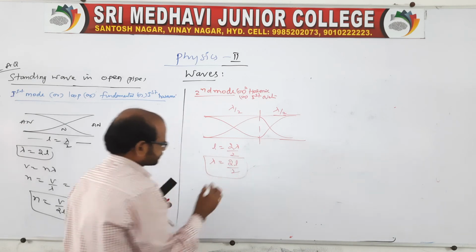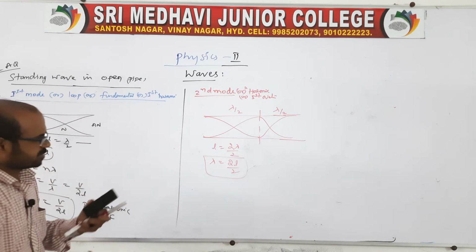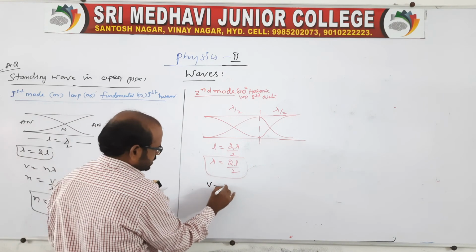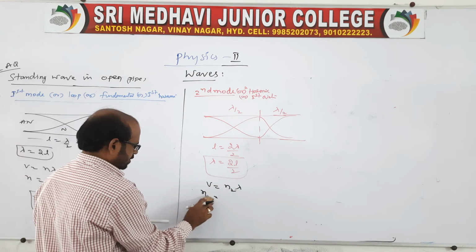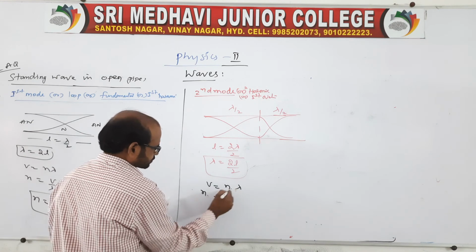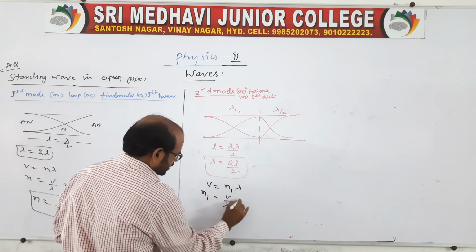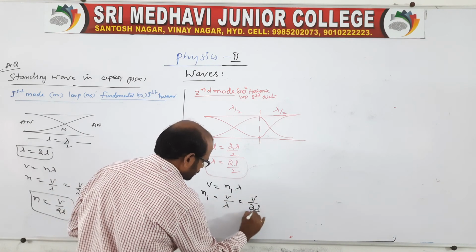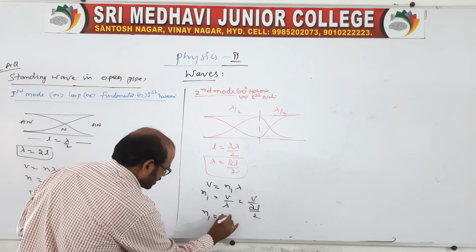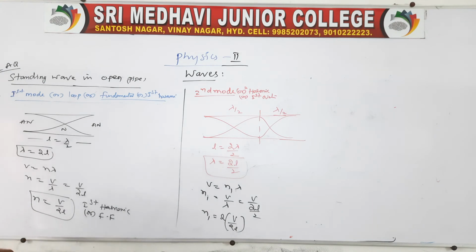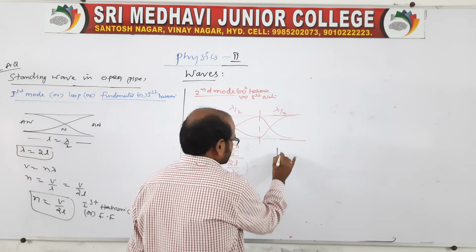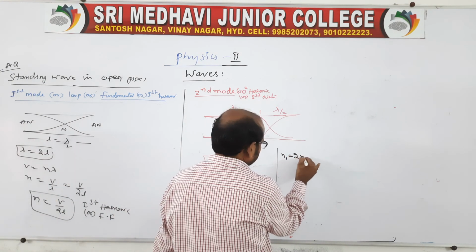Don't cancel, because simplification is very easy. V is equal to n1 lambda, because n is only the fundamental. n1 is V by lambda, therefore V by (2L by 2). So n1 is equal to 2 of V by 2L. Again look, V by 2L is nothing but the fundamental. Therefore n1 is equal to 2n.